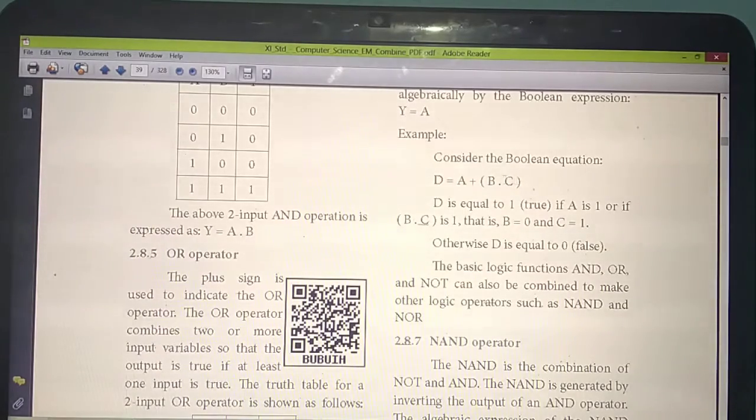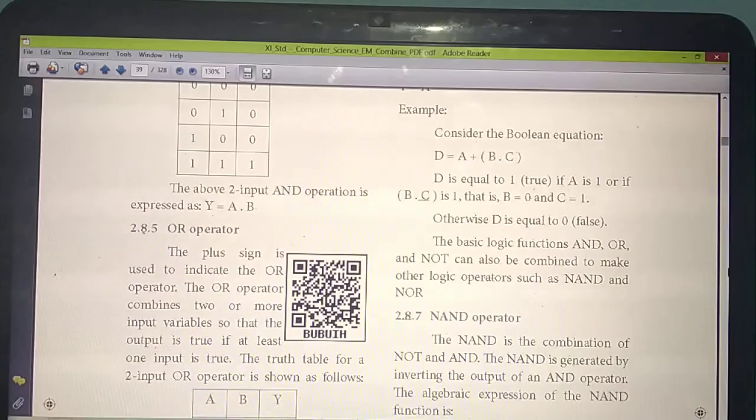Isn't it? So for example, if the value of A is 1, then B dot C becomes 0. Then only you will get the answer as 1. B dot C becomes 0 means B becomes 0, C equal to 1, and 0 into 1, the answer is 0. The value of A is 1, so 1 plus 0, the answer you will get is 1. This is just the simplification they have given for one theorem. Otherwise the answer will be 0. If both the values are 0, the answer you will get is 0.